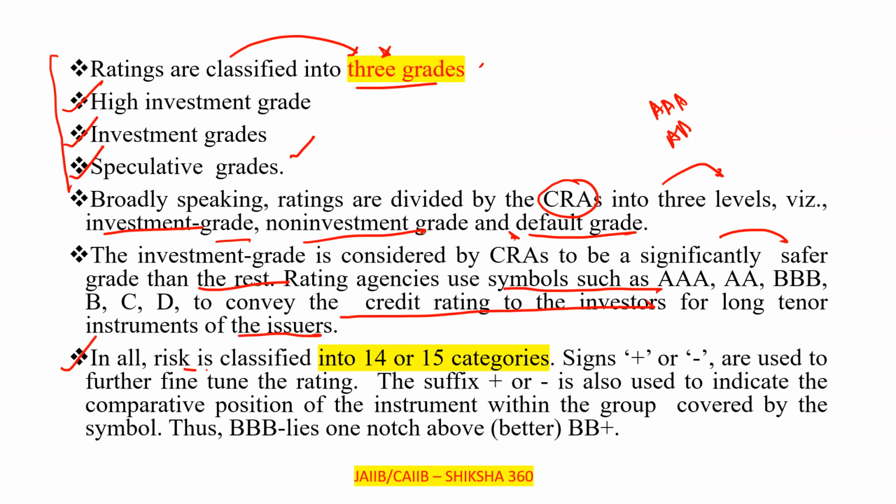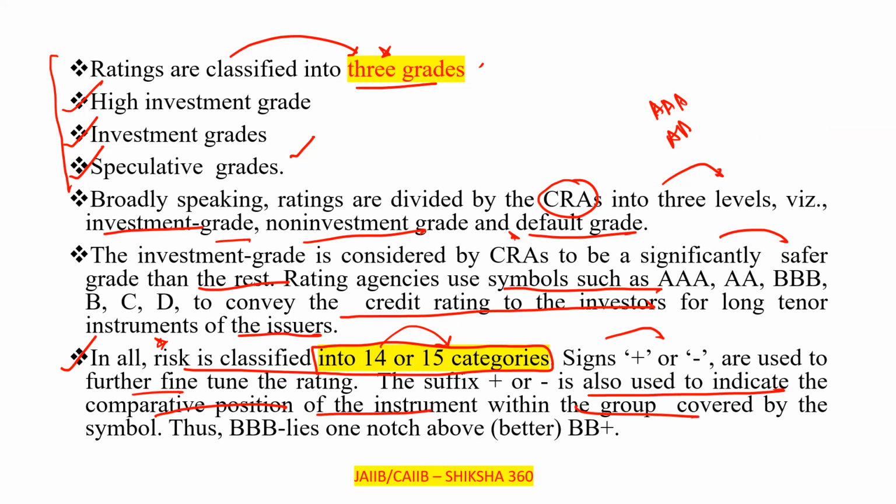In all, risk is classified into 14 or 15 categories. Signs, positive and negative, are used further for fine tuning the rating. Like AAA plus, the rating is going to be better, or AAA minus, the rating is going to be a little bit lower. The suffix plus or minus is also used to indicate the comparative position of the instrument within the group covered by the symbol.